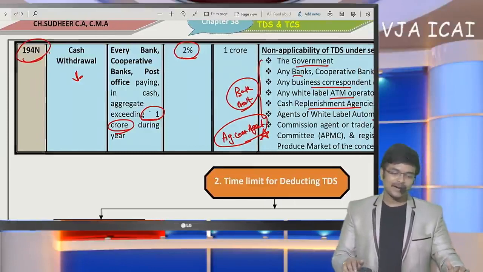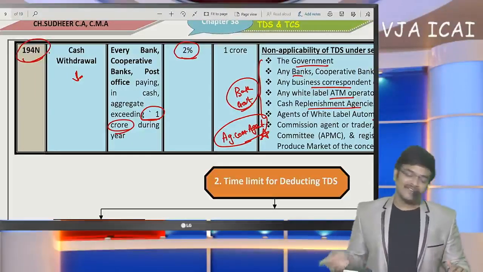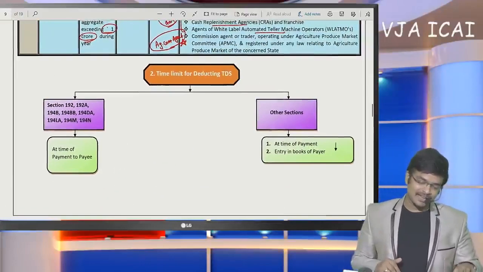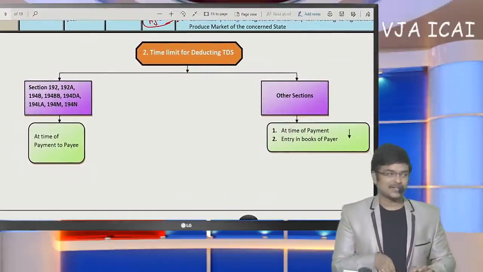So by this we have completed all the provisions where TDS has to be deducted. When this TDS has to be deducted, whether at the time of entry in the books of account or at the time of payment, is the question.